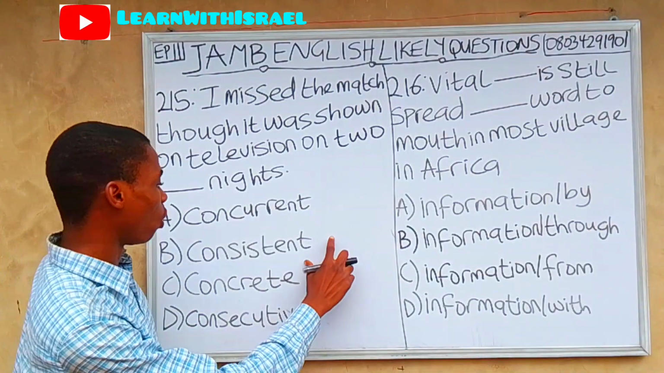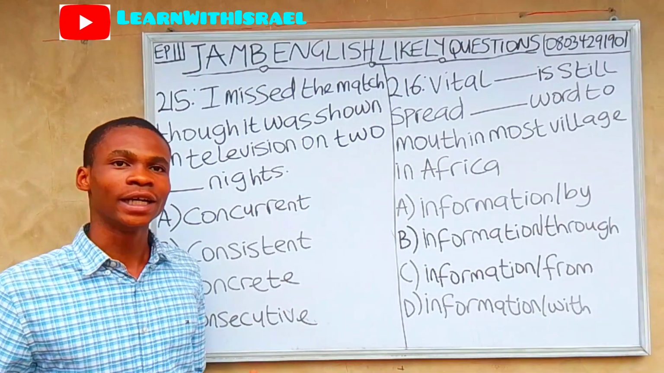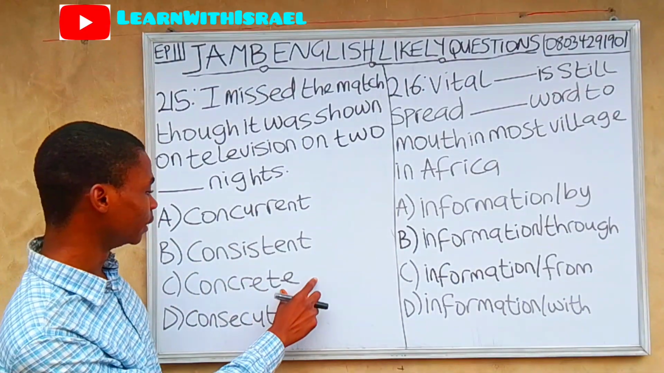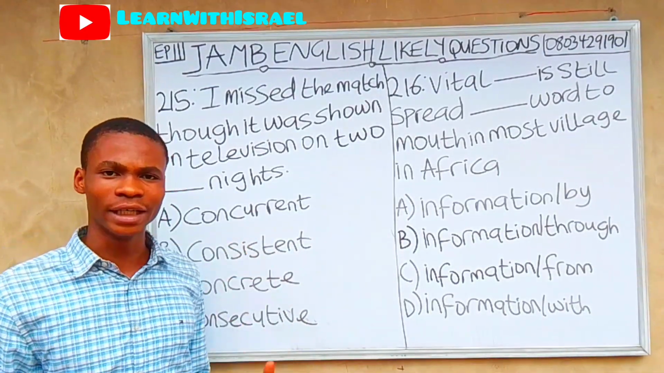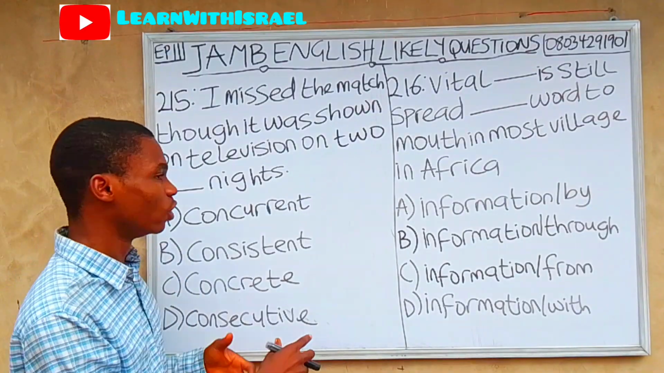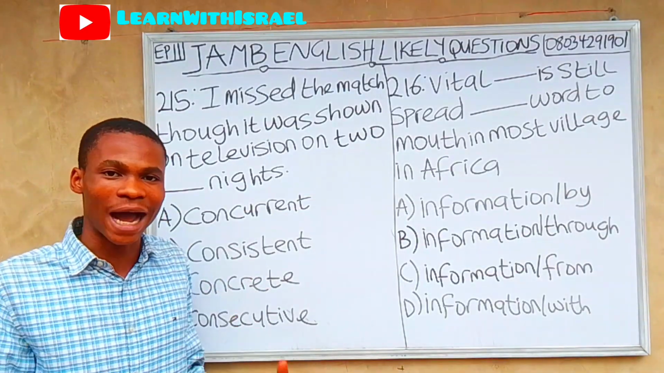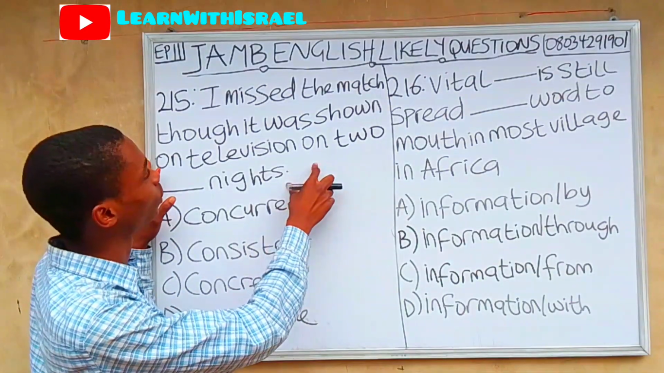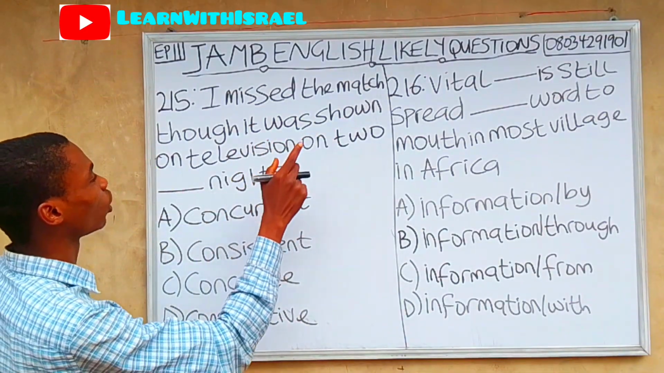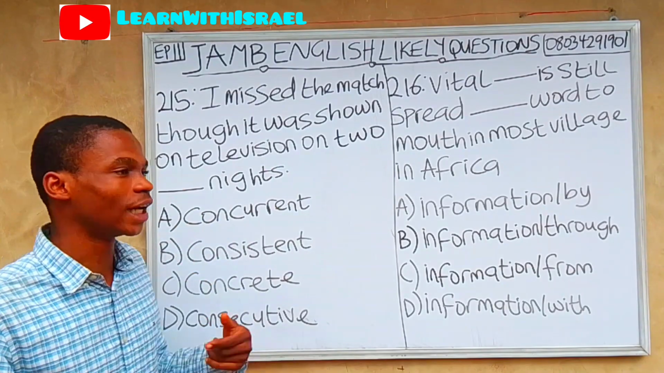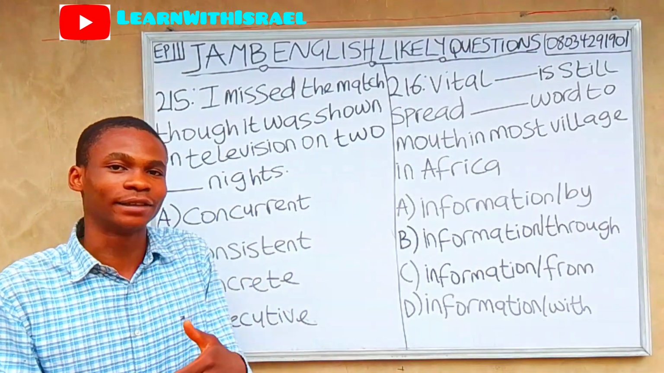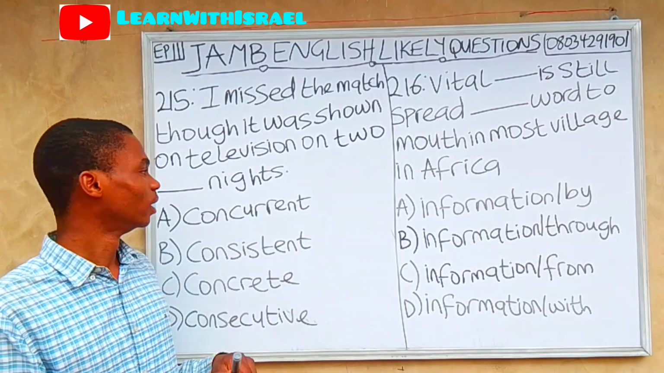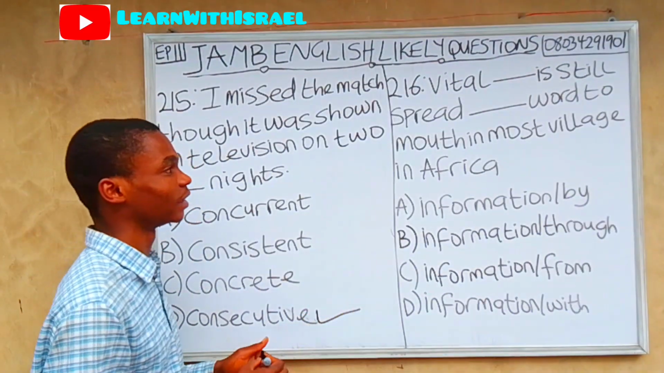But consistent is to be focused and doing a particular thing repeatedly. Concrete means solid or real evidence. And consecutive means back to back nights. So it's the one that fits well with this question. I missed the match though it was shown on television on 2 consecutive nights, without space, without break. So consecutive is the appropriate answer.